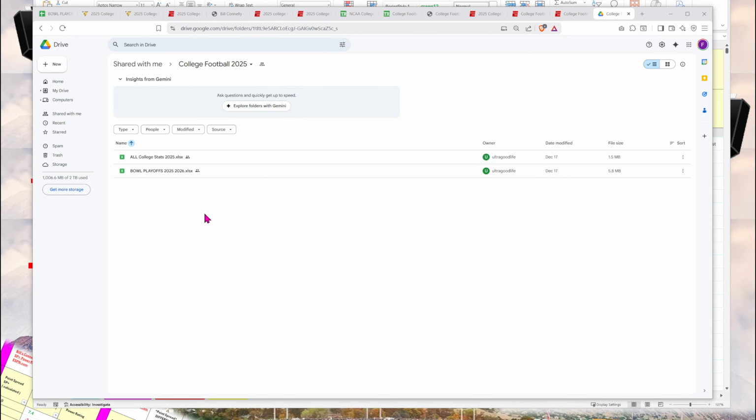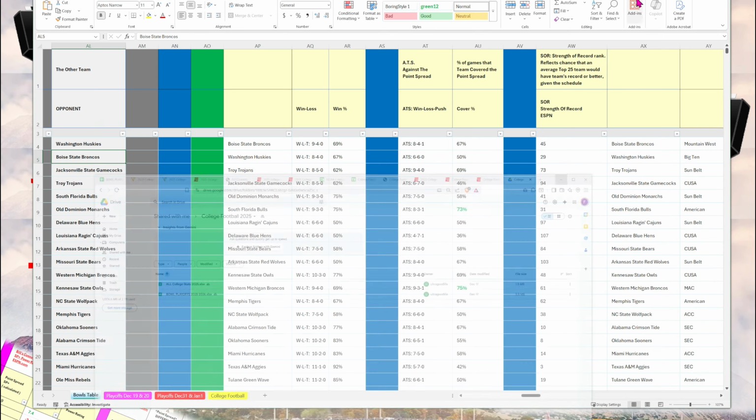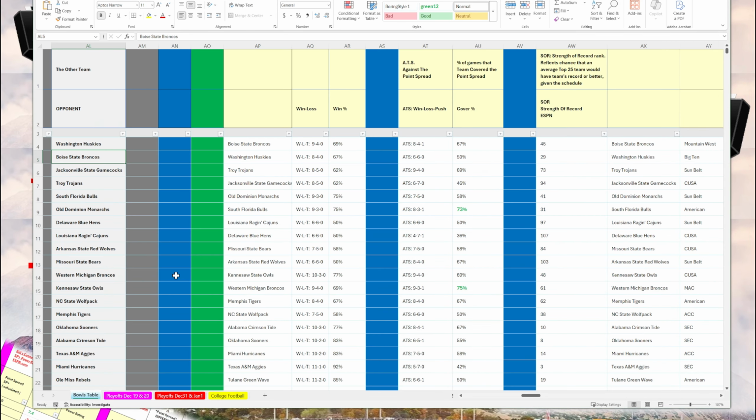The All College Stats spreadsheet has all the statistics and trends and key metrics for all 136 FBS Division I college football teams. The bowl playoffs extracts that information and organizes it by games. So what I did in the bowl playoffs, on this spreadsheet with the games, is I've included all those statistics,